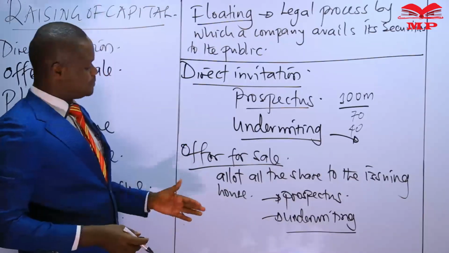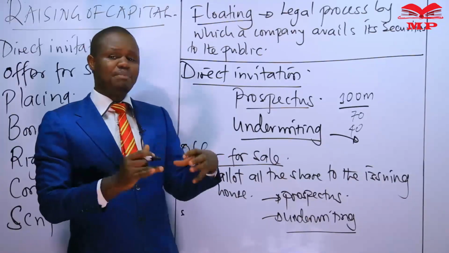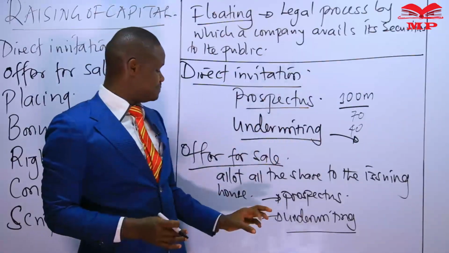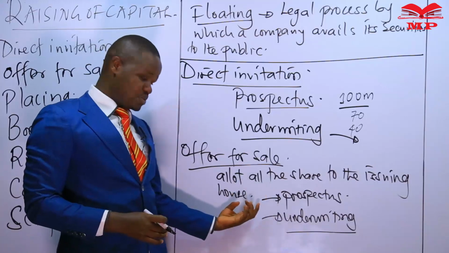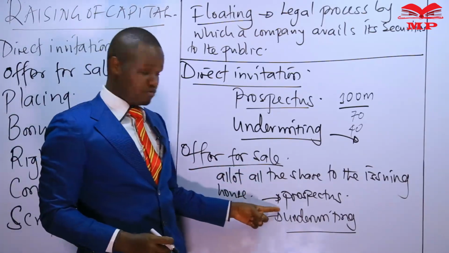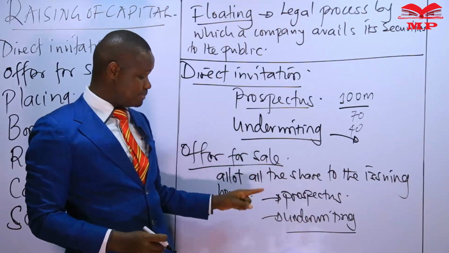So in a way, in the offer for sale, the company wishing to raise capital gets another company to do the work for them. So this second company is the issuing house. It is the second company that now takes up the responsibility of preparing prospectuses on behalf of the company that wishes to raise capital.